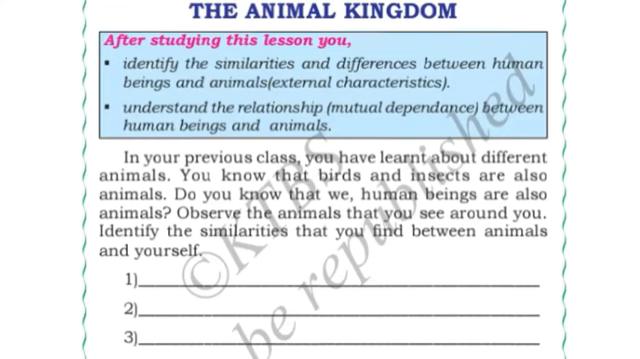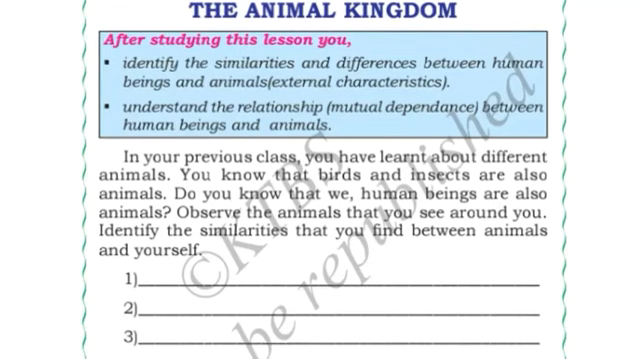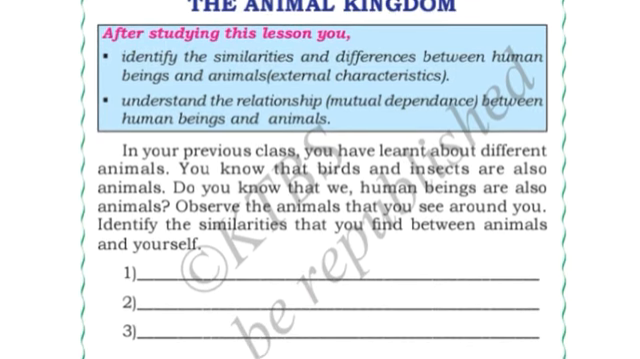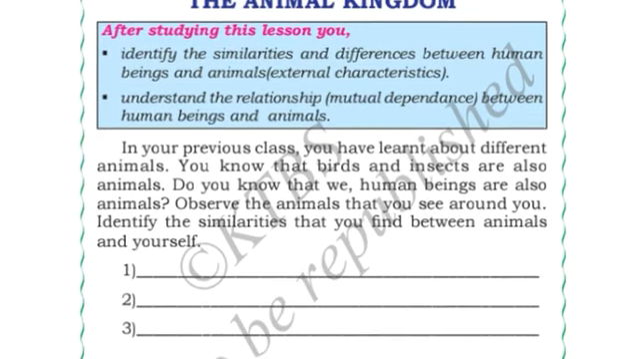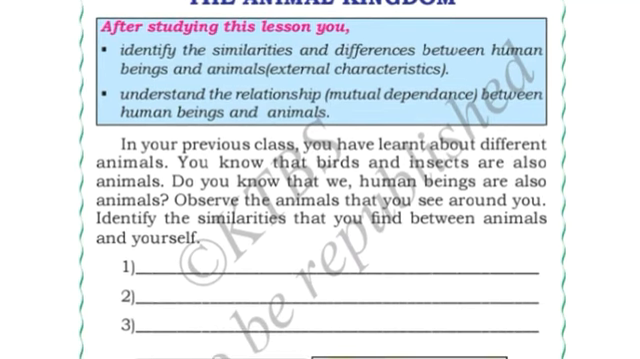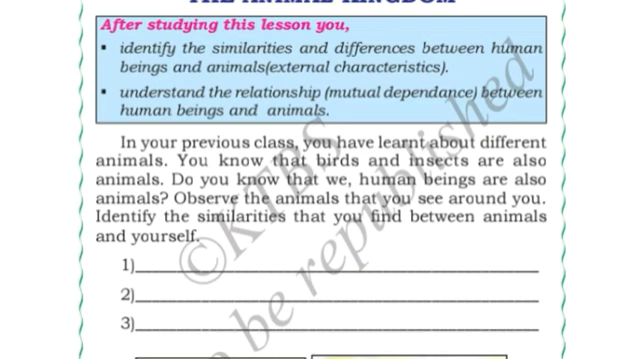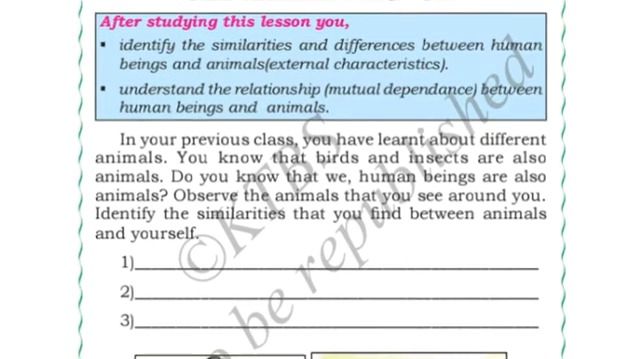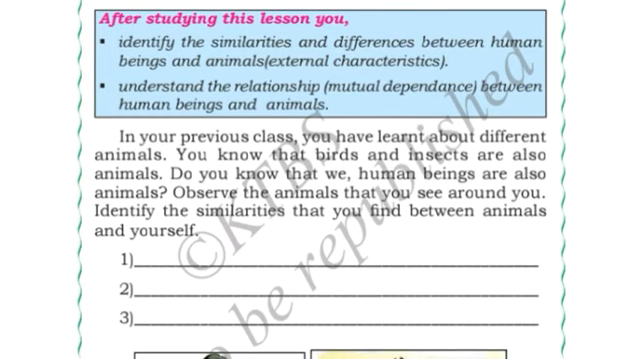In the previous lessons, we have already studied about animals. We know that birds and insects are also animals, and we human beings belong to the group of animals. Here one activity is there. Observe the animals that you see around you and identify the similarities between animals and yourself. So what is the common thing which we find between us and the animals?